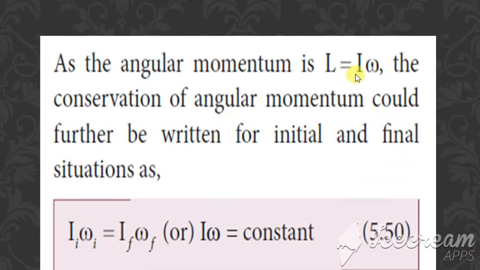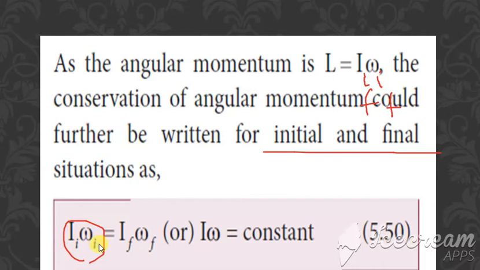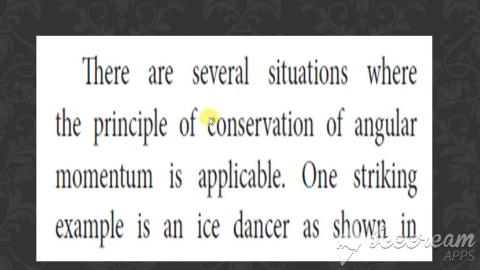Let us take L is equal to I into omega. This is the other formula which we are using. When you write it for the initial and the final situation, I is for initial and F is for final. So I_i omega_i is equal to I_f omega_f. Generally this can be written as I omega is equal to constant, where I is the moment of inertia and omega is the angular velocity. Clear?